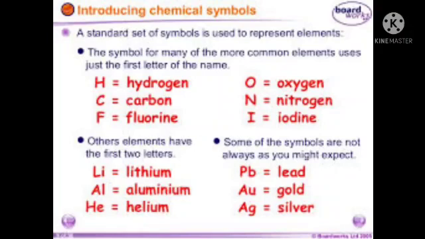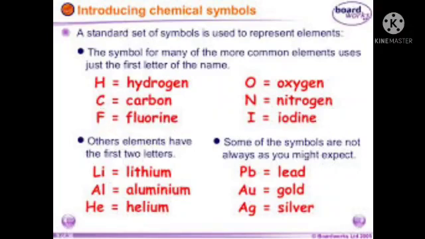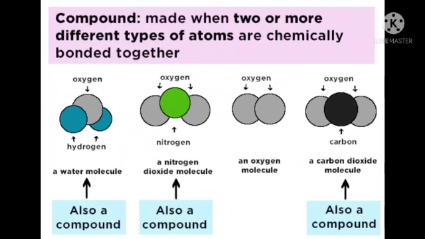Some symbols are used on the basis of the Greek name or Latin name of the elements. For example, lead, it is derived from Latin name plumbum, Pb. Gold, it is derived from aurum, Au. Silver, it is derived from Latin name argentum. You understand clearly what is an atom, what is a molecule, what is an element. Now compound. What is a compound?